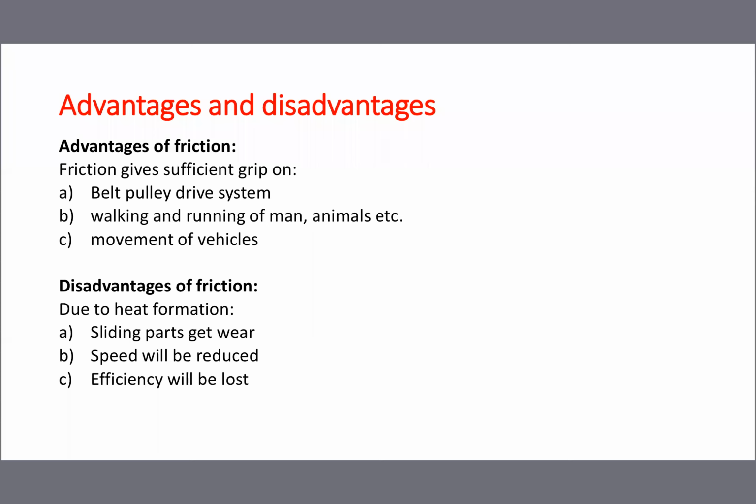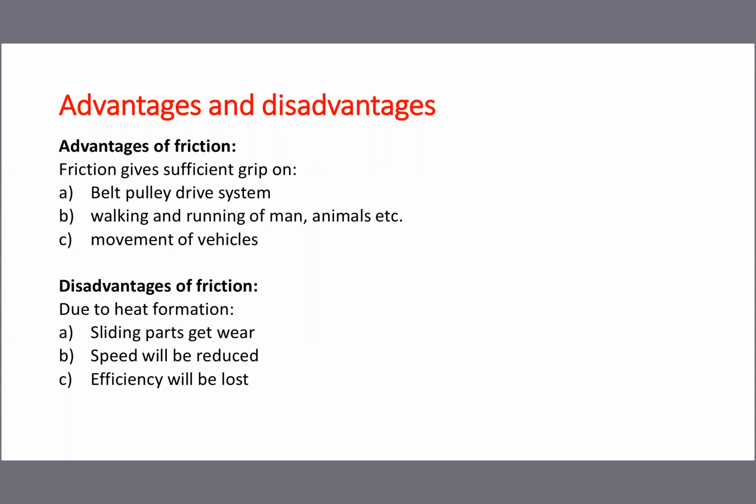Second point, walking and running of men, animals, etc. For example, if we are running with very fast movement and want to stop at a particular place, we can't stop immediately. After 1 foot or 2 feet, we are able to stop because we are rubbing the bottom surface of our foot on the floor. So immediately friction will be developed. Once both become equal, then only we can stop. It may take 1 foot, 2 feet, or 3 feet. It depends upon the floor condition.